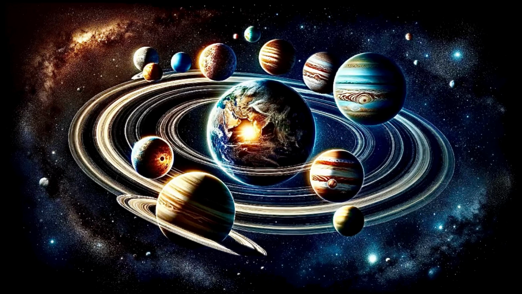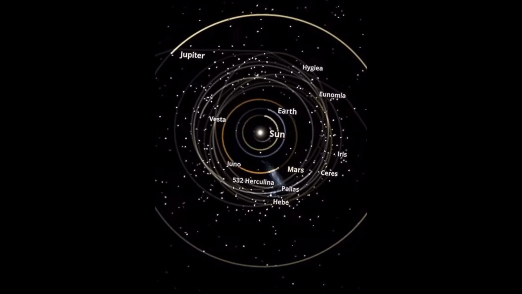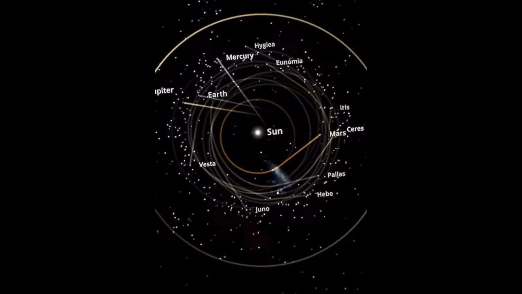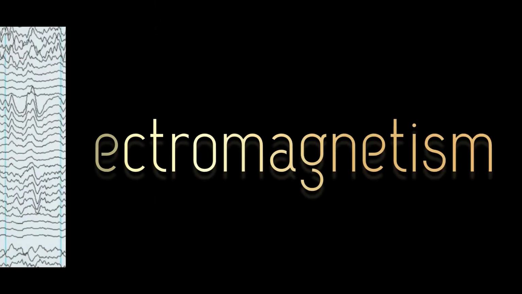On a small scale, the impact of gravity keeps our feet firmly planted on the ground and allows objects to have weight. On a large scale, it determines the structure and evolution of the cosmos, influencing the formation of stars and galaxies. Without gravity, celestial bodies would not be able to orbit each other, and objects would not have weight. Without gravity, planets would not stay in orbit around the sun, and life on Earth would not be possible as we know it. Electromagnetism, the force behind light and chemistry.